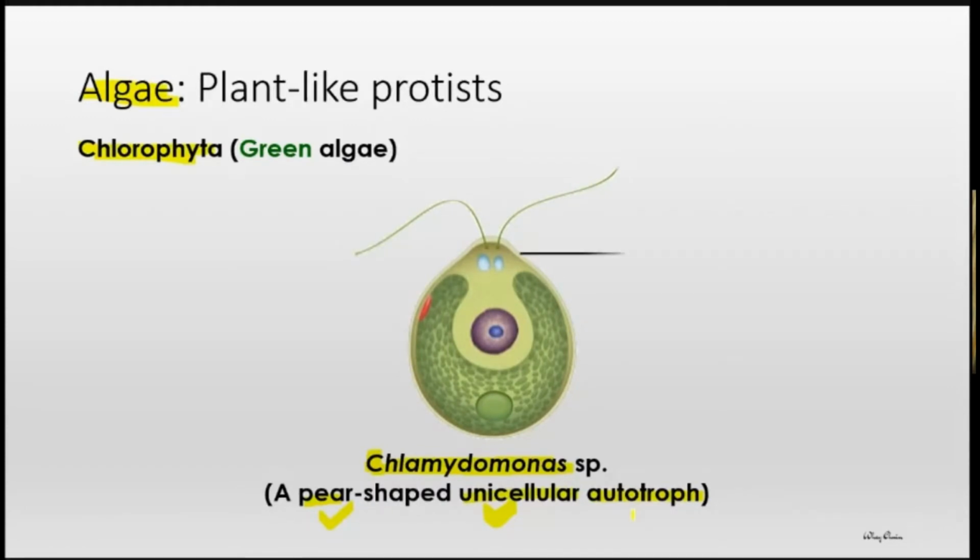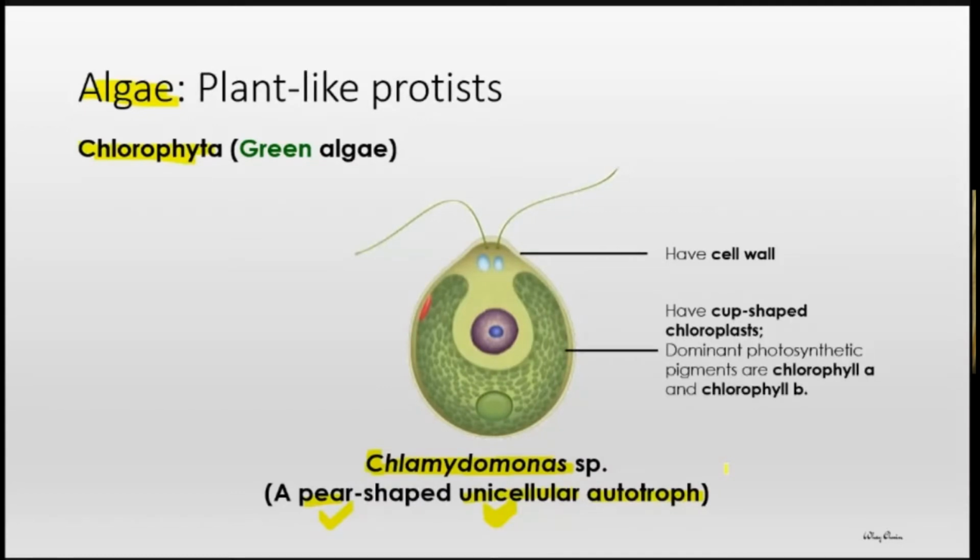Okay. So kita teruskan. Kenapa Chlamydomonas species will be grouped under algae, or we say plant-like protists? The main reason is because they have the cell wall. Okay, so this is the typical example of Chlamydomonas. And second, why they are plant-like protists is because they have a very conspicuous chloroplast.